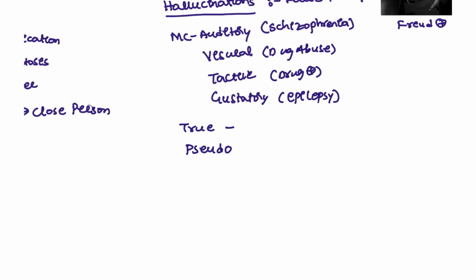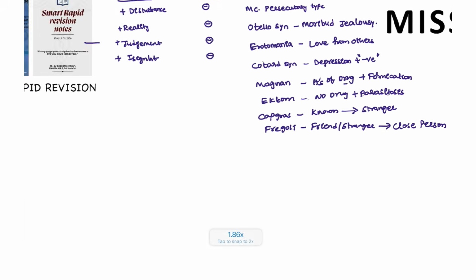So let's imagine a youngster thinking that the outer space is true. So this is known as an objective type of hallucination, whereas pseudo is inner. It is a subjective hallucination. So this is how we have to remember delusions and also the hallucinations.